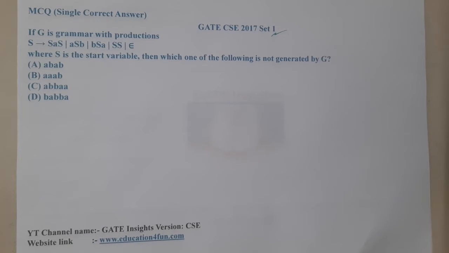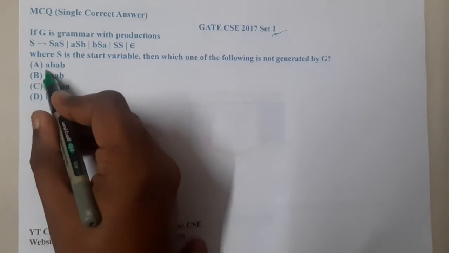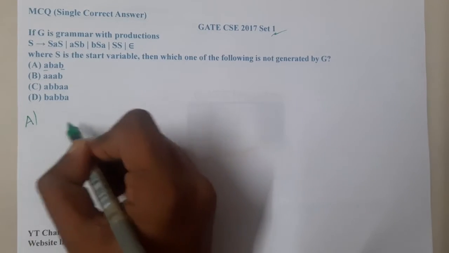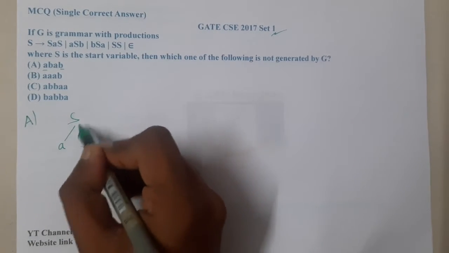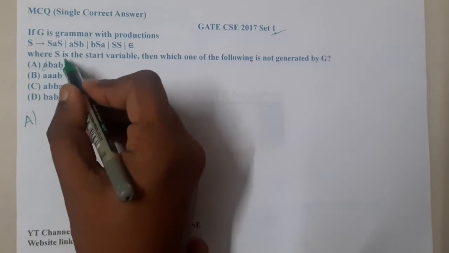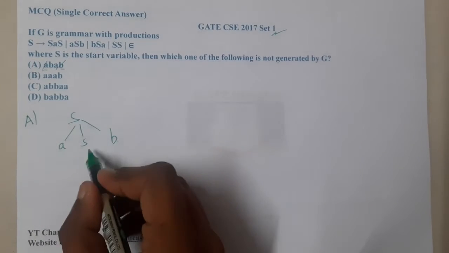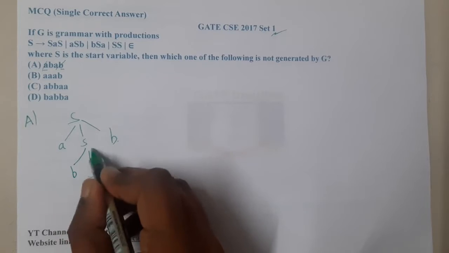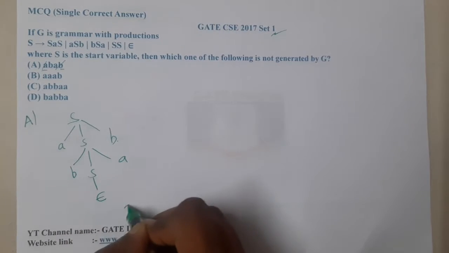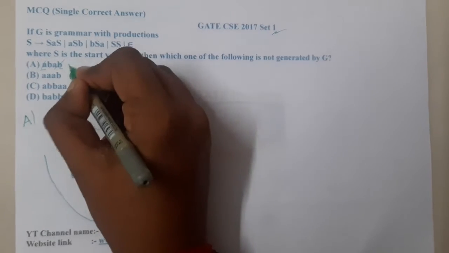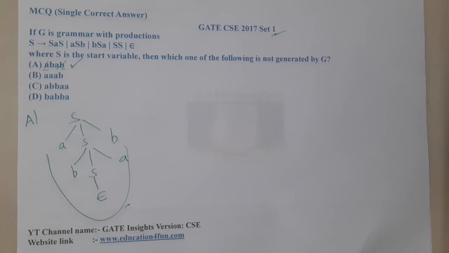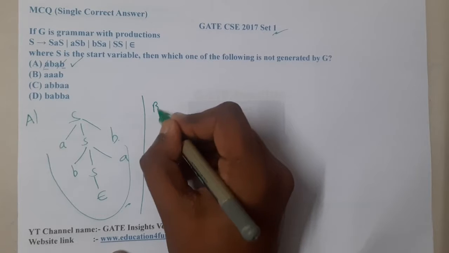We want the first letter and the last letter to be A and B. So I think we can select this particular production, and this thing and this thing is done. In between, I want a B A, so I will select a B, S and A. Here I will select epsilon. So my requirement is done, and that thing can be generated. Moving on to option B.